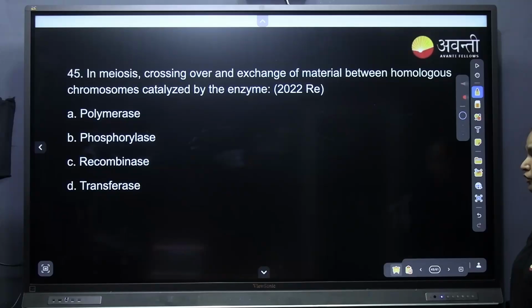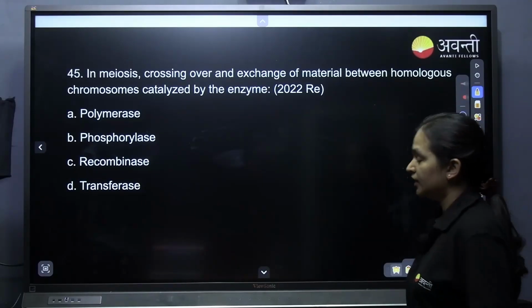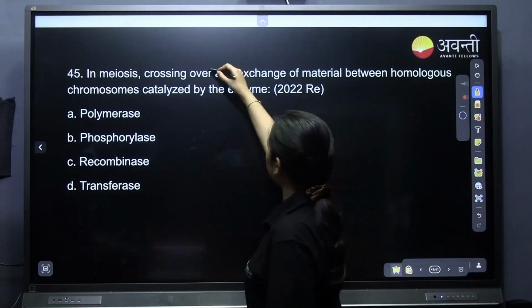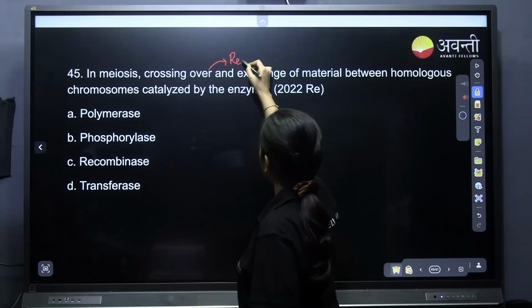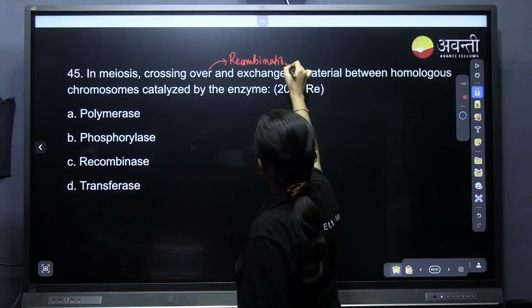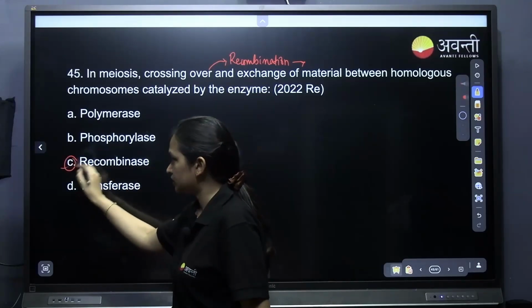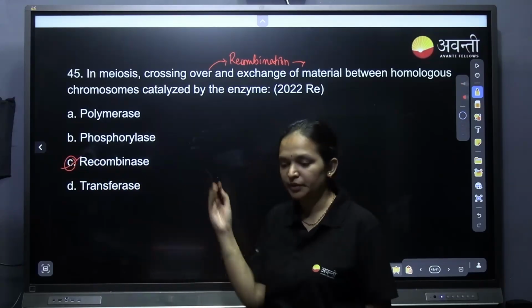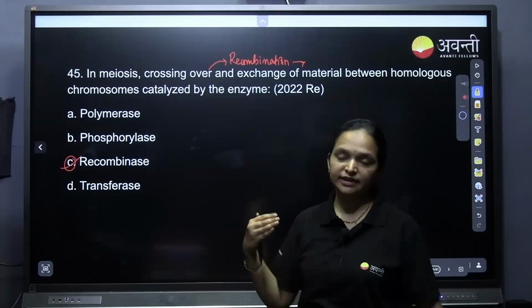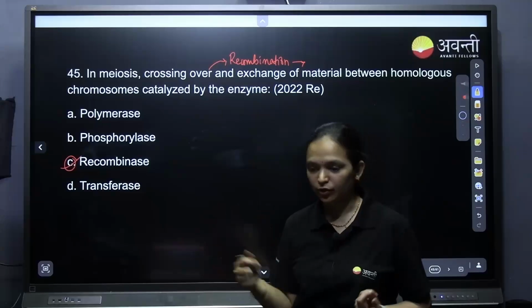In meiosis, crossing over and exchange of material between homologous chromosomes is catalyzed by an enzyme. What is this crossing over? Crossing over means recombination. What is the enzyme used here? That enzyme is recombinase. Easy as that, nothing to remember. Recombination takes place, and the enzyme which helps in recombination is recombinase.